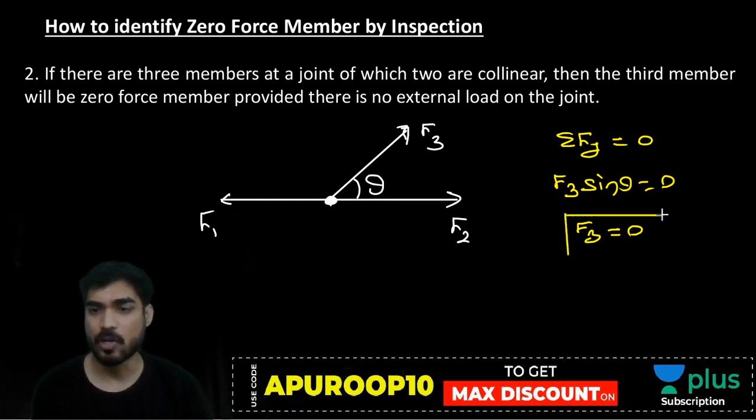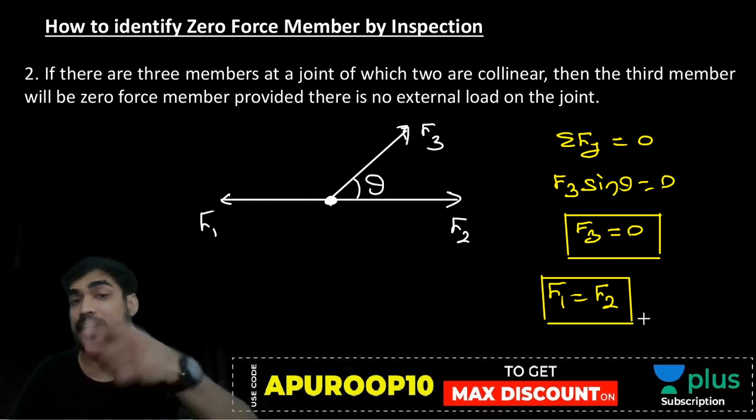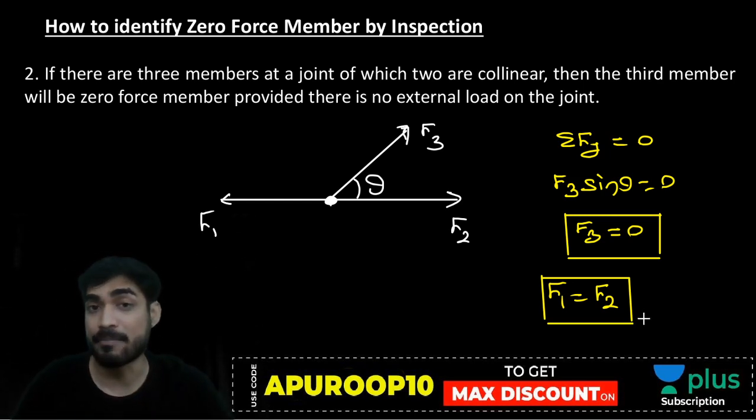And if F3 is 0, then F1 and F2 will be equal. If F3 is 0, then F1 will be equal to F2. So my friend, do you understand the second condition? Three members of which two are collinear, third one is not collinear, then the third member will be zero force